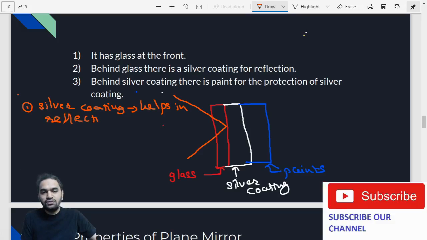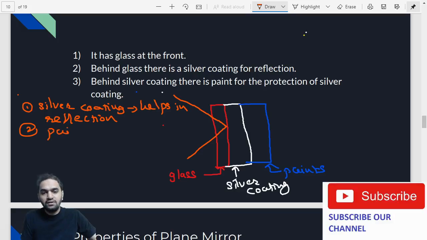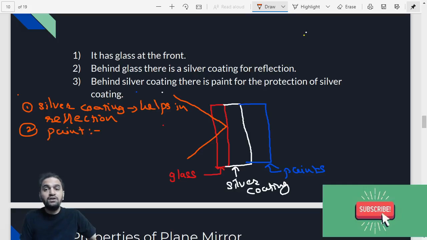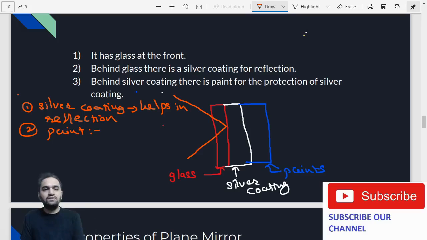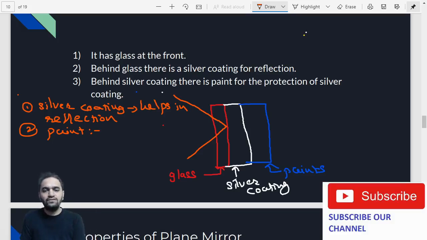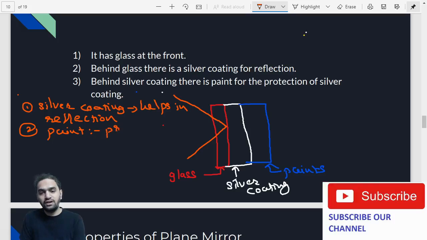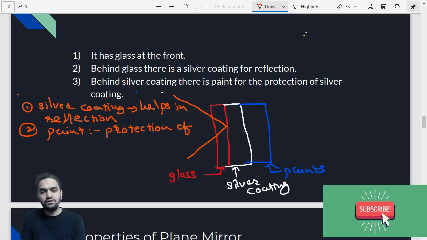And what is the use of paint which is applied beyond the silver coating? The paint is used for protection of whom? The silver coating. See, silver coating is just a coating of silver, right? So it needs some kind of protection, because without protection, it will just wear off. Hence, we apply paint also at the back side. So this is for protection of the silver coating.